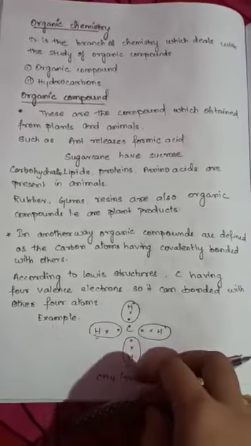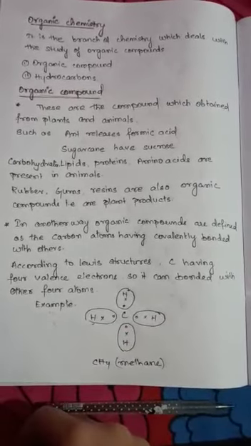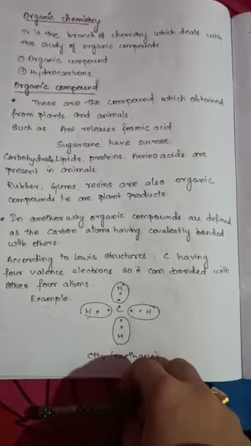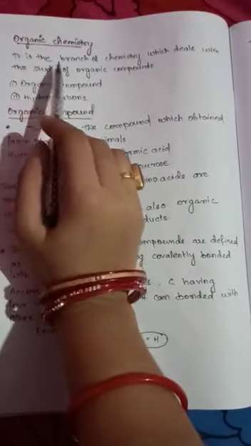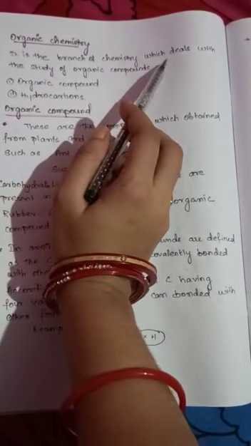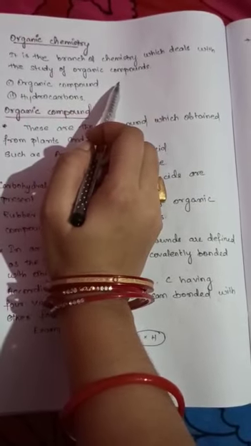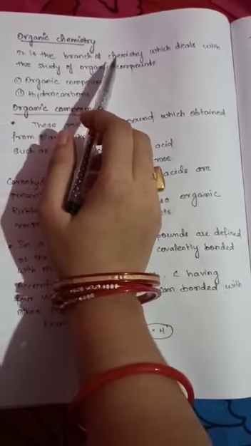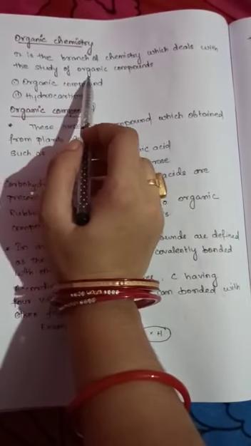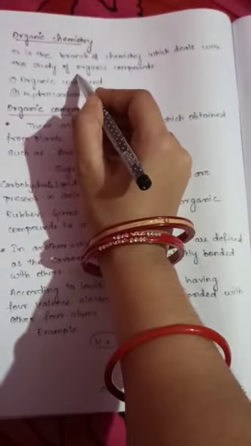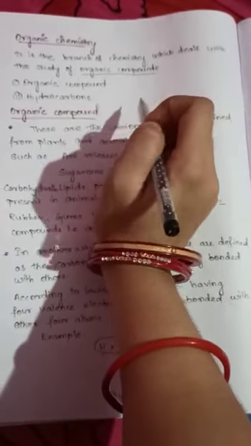Hello everyone. Today we are discussing a new concept of chemistry, that is organic chemistry. It is the branch of chemistry which deals with the study of organic compounds. That was the definition of organic chemistry. Here the main term which we can use is the organic compound.